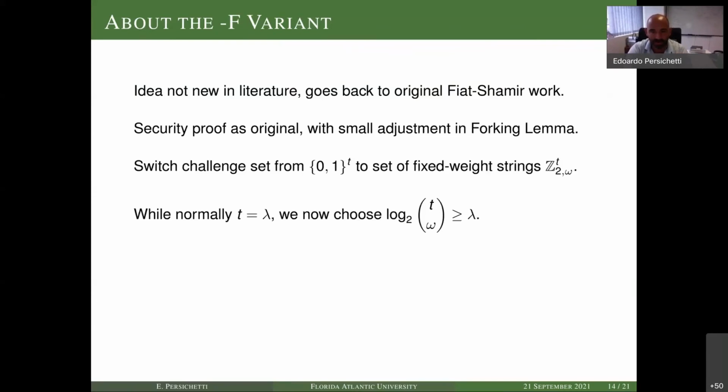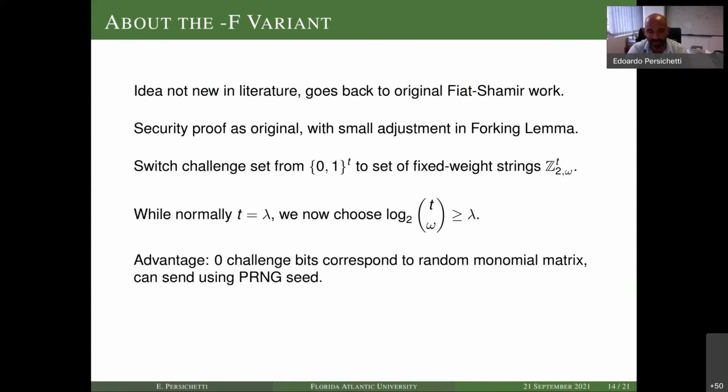Yes, so it's enough for us to choose more rounds. This seems counterintuitive. We're going to have more rounds, right? So instead of choosing t equal to lambda, the security parameter, we're going to choose a larger value. But the advantage is that the 0 bits correspond to a purely random matrix, as I was mentioning before. And so we can instead just use a short seed for a pseudo-random number generator.